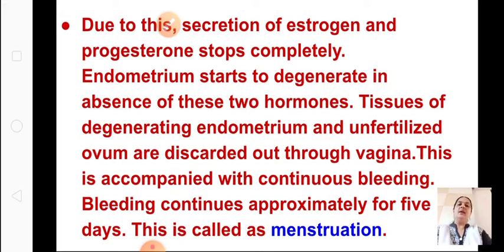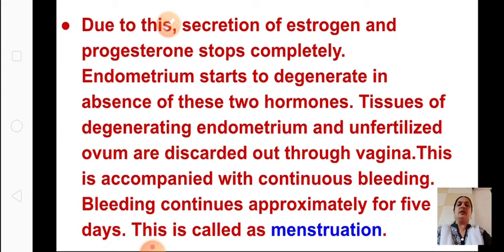So the endometrium is the thickening of the uterus. It's the mucous membrane, the thickening of the uterus during the menstrual cycle. When the progesterone and estrogen stop acting, the endometrium will start to degenerate, and the tissues of the degenerating endometrium and the unfertilized ovum are discarded through the vagina.